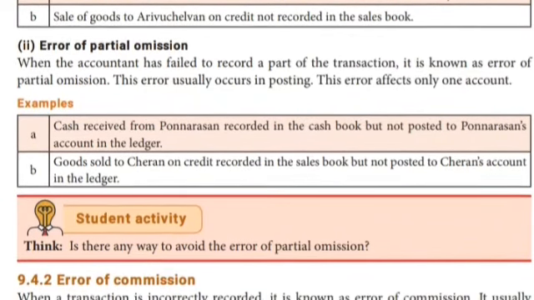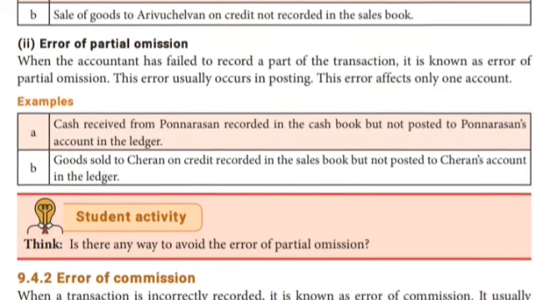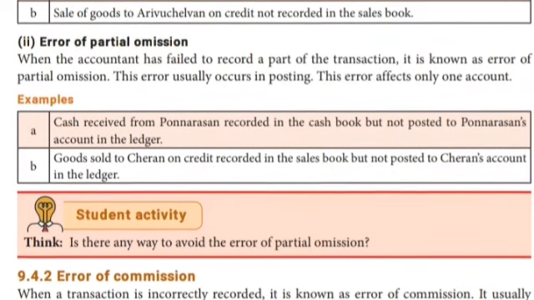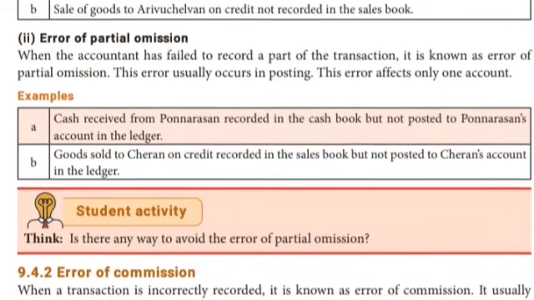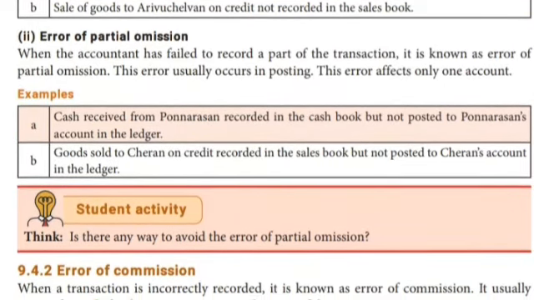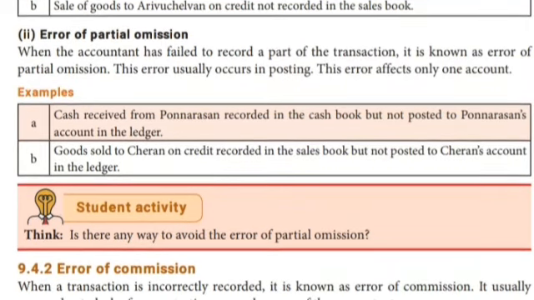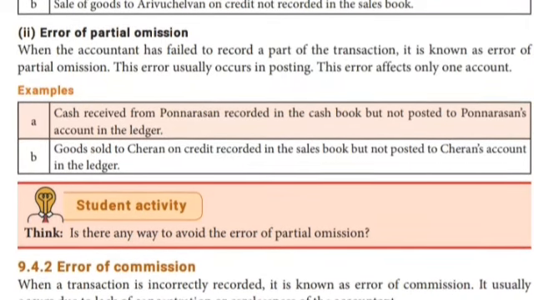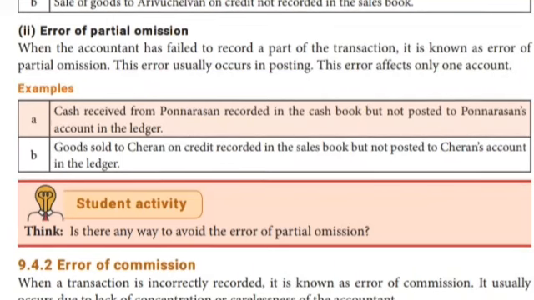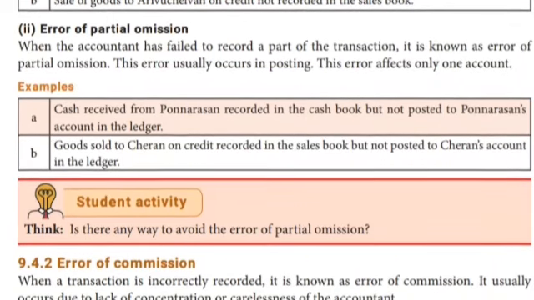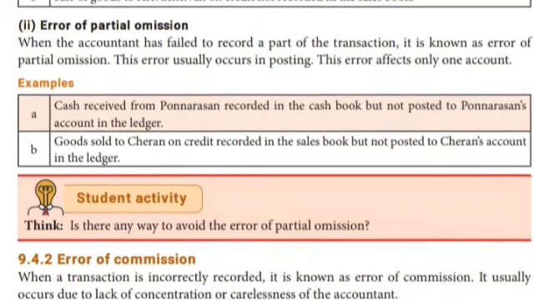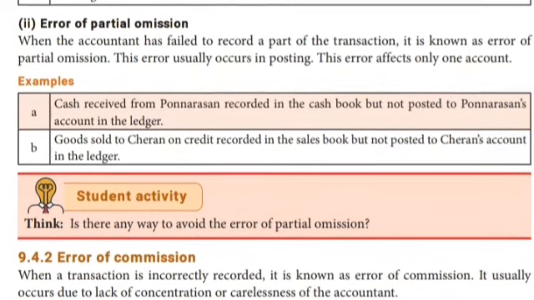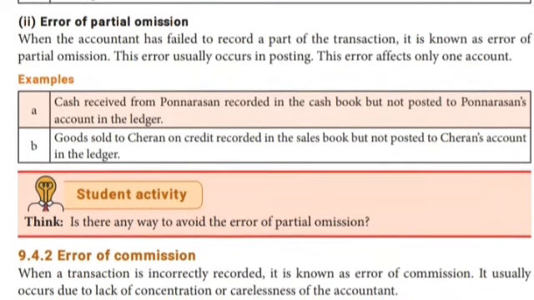Example: cash received from Ponnarasan recorded in the cash book but not posted to Ponnarasan account in the ledger. Next one, goods sold to Charan on credit recorded in the sales book but not posted to Charan account. Everything is recorded in the cash book or sales book, but it is not posted to that particular person's account. Next one, errors of commission.